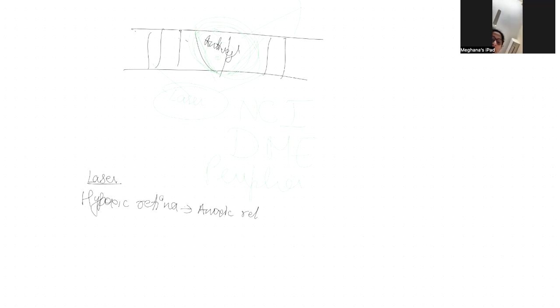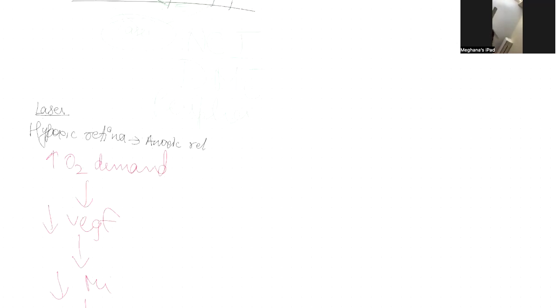When the oxygen demand is decreased, VEGF secretion is inhibited. So thus there is a decrease in VEGF. When VEGF is decreased, the microvascular permeability decreases, thus NVD and NVE decrease. So what is the laser used? The laser used is the 532 double frequency Nd:YAG laser.